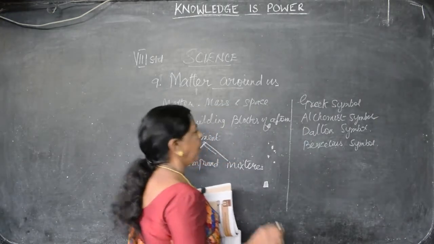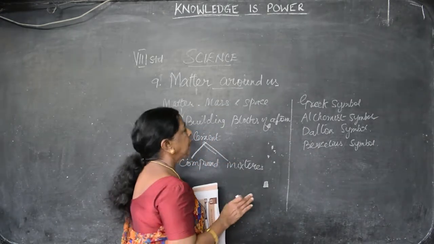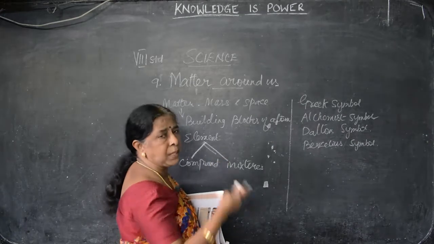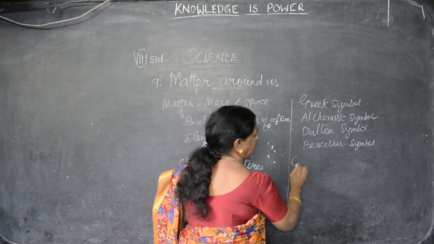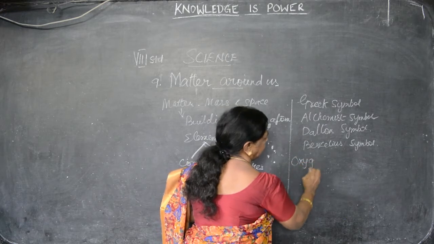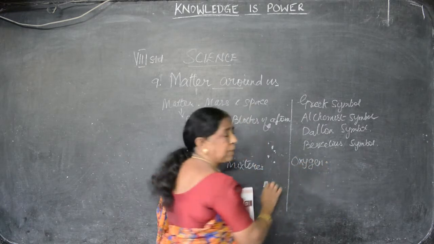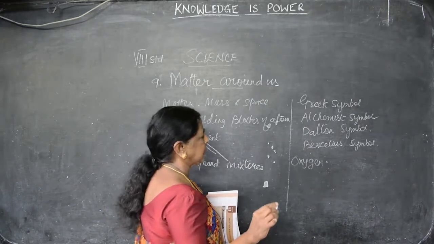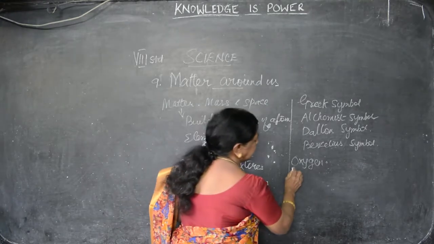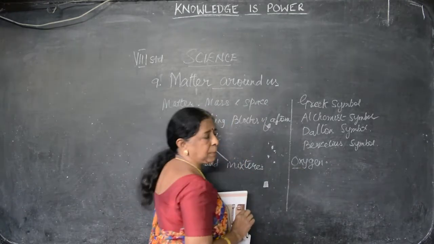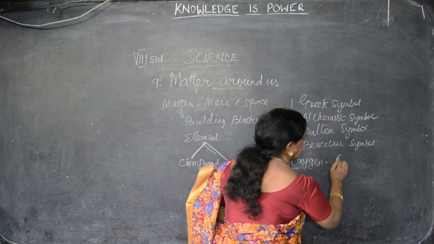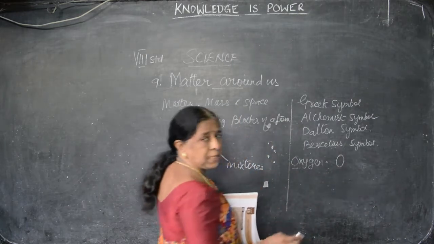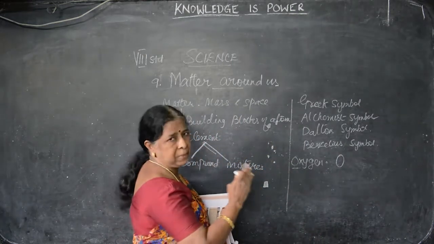For example, oxygen. The elements may be either solid, liquid or gas. This is the element name. So how can we write the symbol? Mostly, we write the first letter as the symbol. For oxygen, what's the symbol? O.